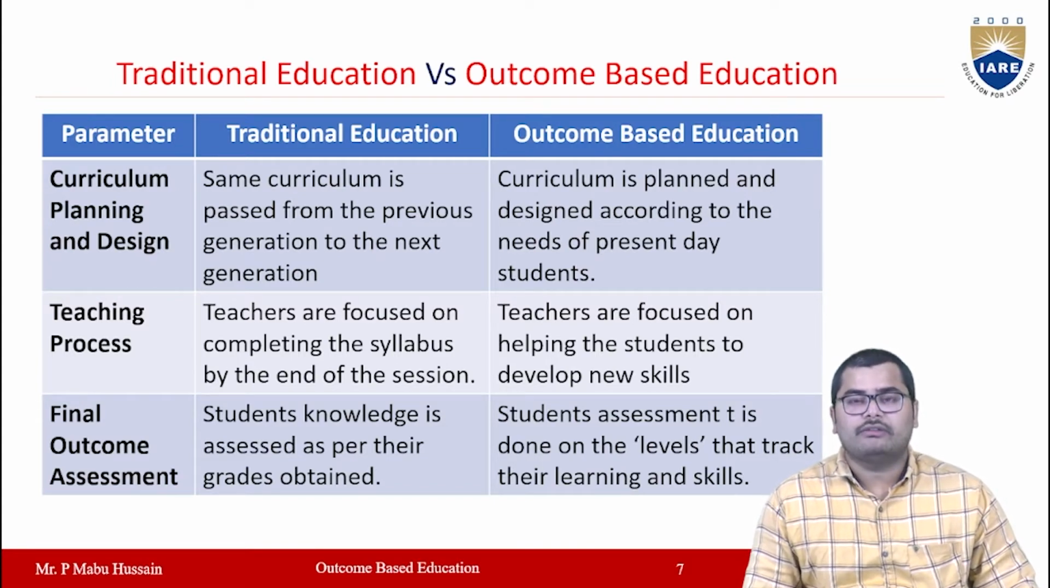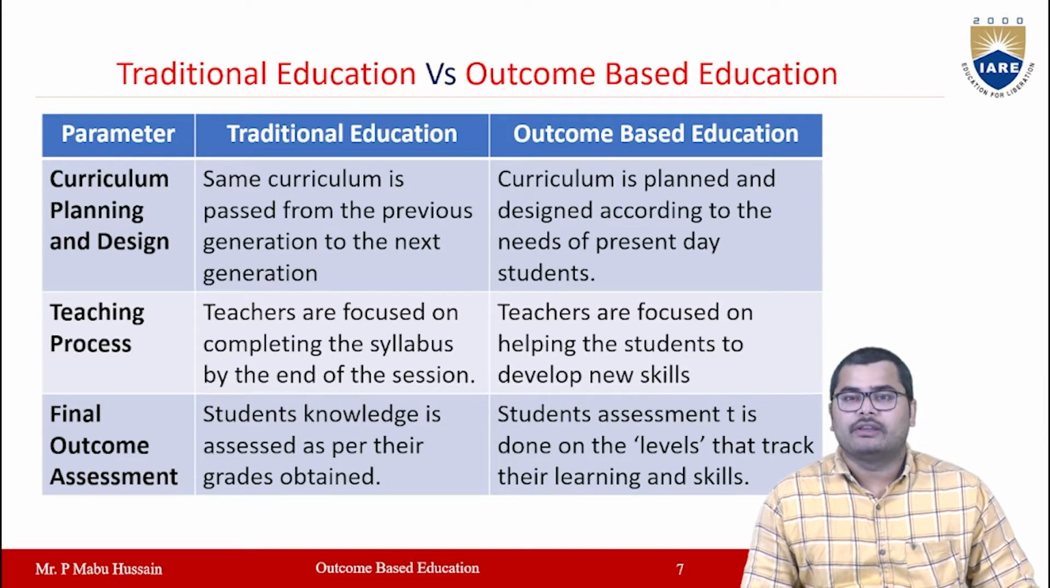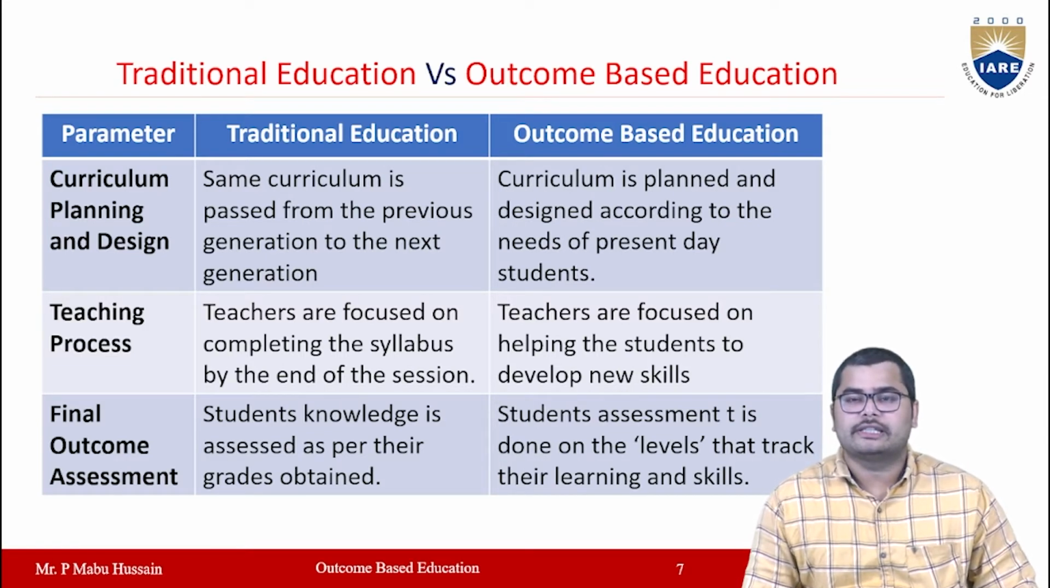And the third parameter is the final outcome assessment. In traditional education, the student will be assessed as per the grades or marks obtained by them. But in outcome-based education, the students' assessment is done in levels. So that will track the learning and the skills of the student.